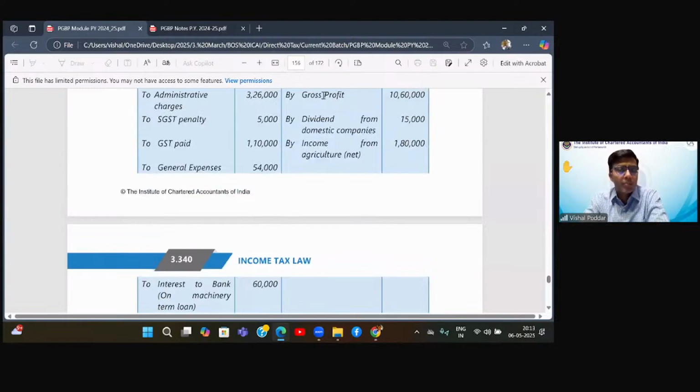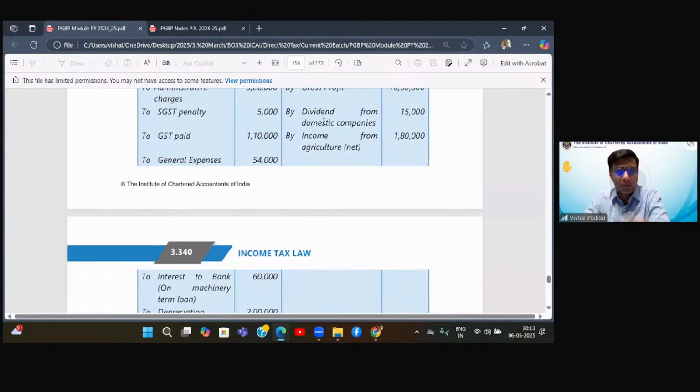Closing stock will be in PGBP. GP anyways is net effect of the details, so it is part of PGBP. Now, dividend from domestic company and income from agriculture. These two are not part of PGBP as both go in other sources. Now, while doing our computation of PGBP, what will we do for these two things? One is this dividend and one is this agriculture income.